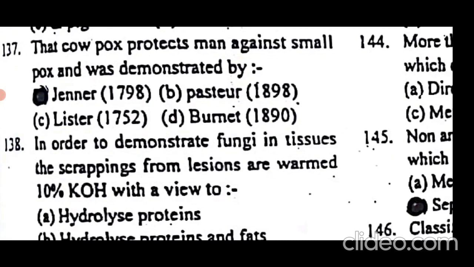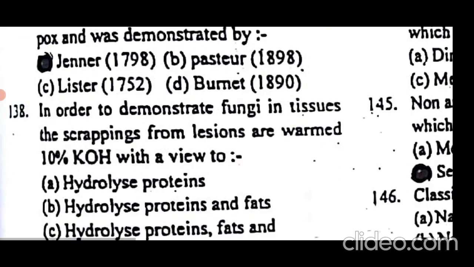Cowpox protects against smallpox in humans, and it was demonstrated by Edward Jenner. Edward Jenner vaccinated a child by injecting the cowpox agent to protect it against smallpox in 1798.